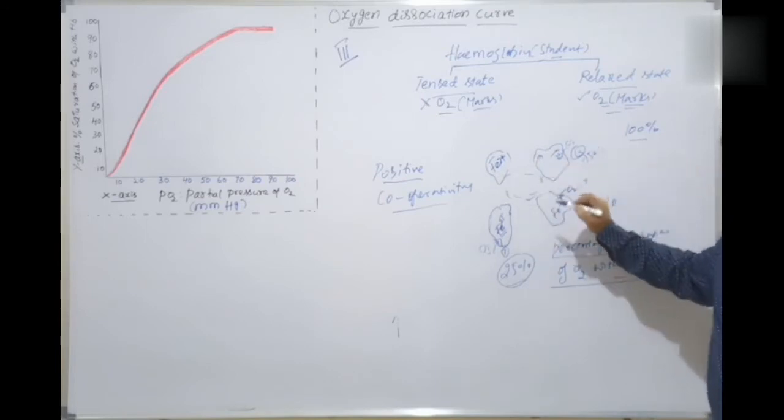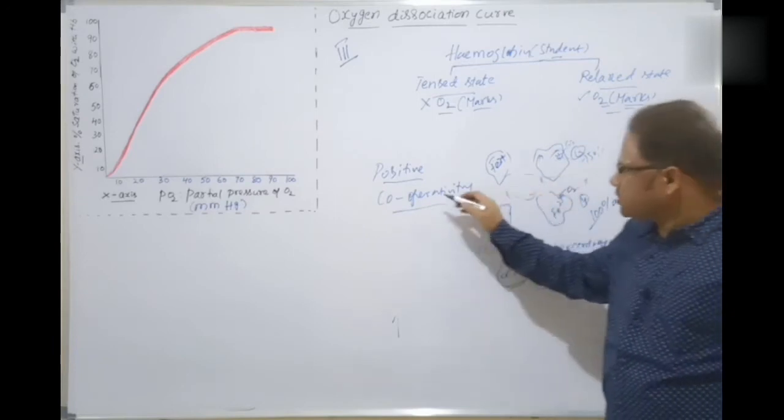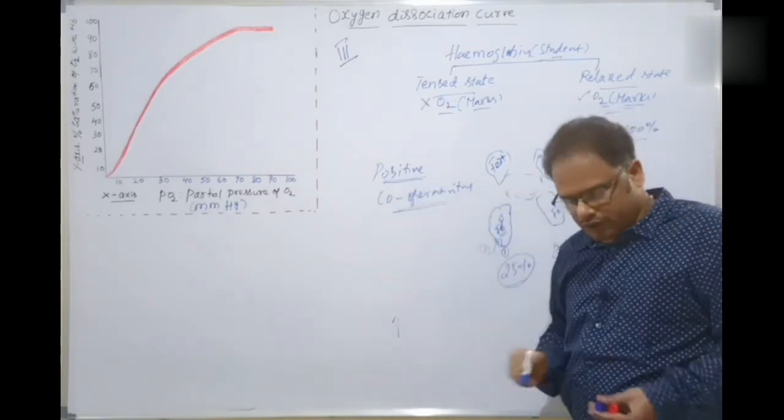Getting your point, all of you students? It's very, very easy, isn't it? This process is called positive cooperativity. Okay, students.